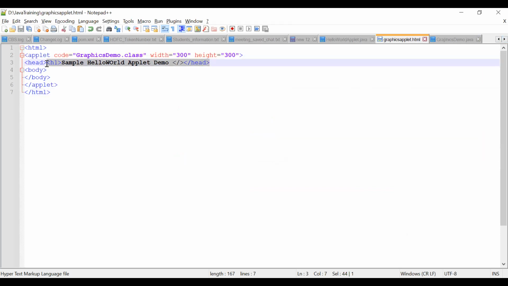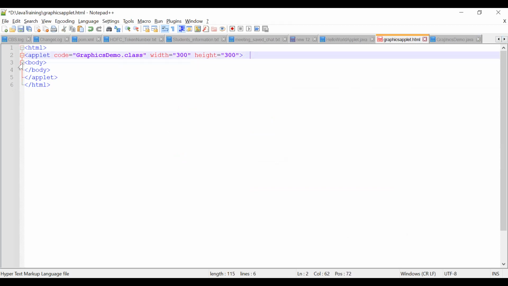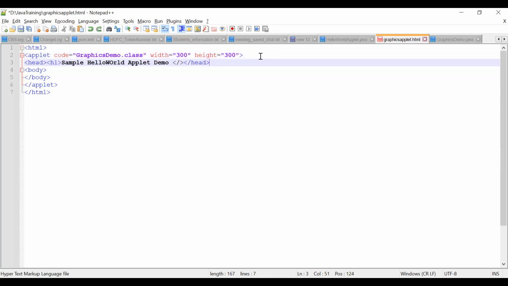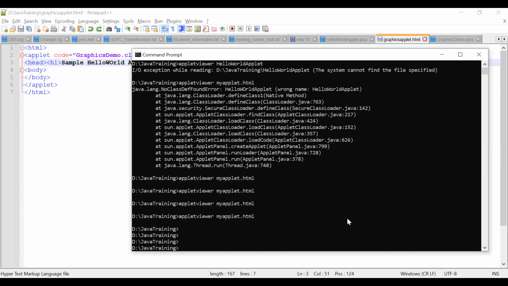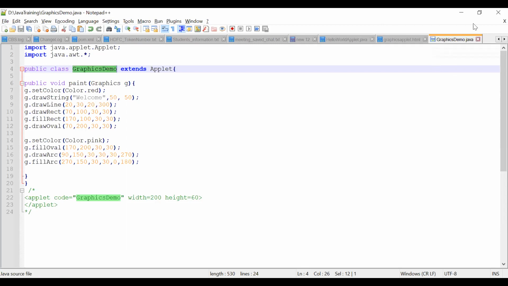Remove this one because it's not working, right? No issue, let's keep this. Maybe after recompile it may come. We are not sure now. So see this, we have to compile. We have created a new graphics demo.java.